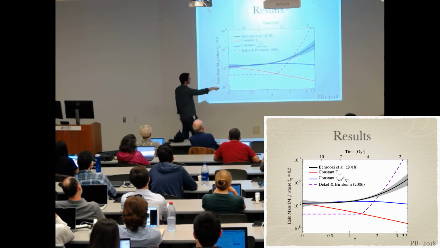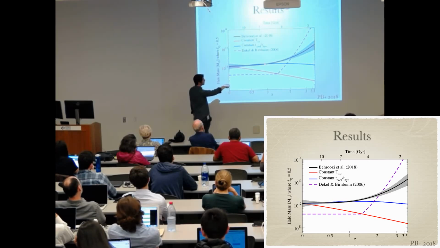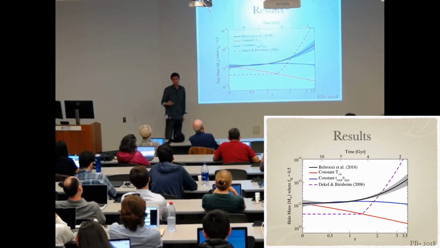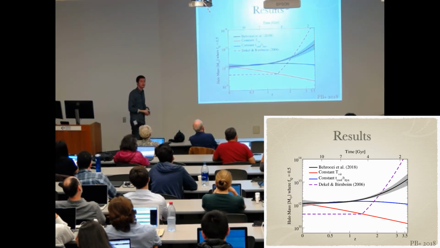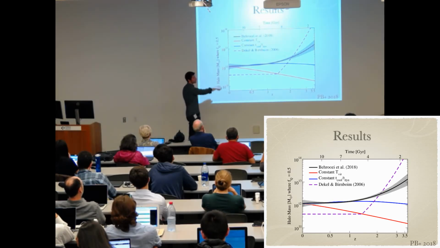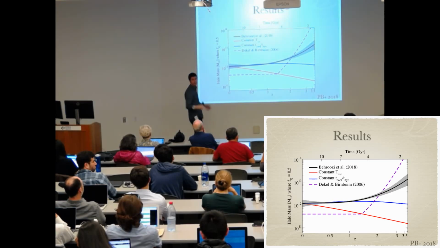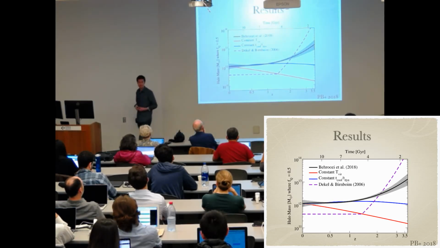But then the question about what is the slope, what this might be saying is that there's different physics that's relevant, for instance, black holes, which were not considered in the Declan-Birnbaum 2006 model, that may make it harder for galaxies to form in massive halos than just the cold flows alone would have suggested.